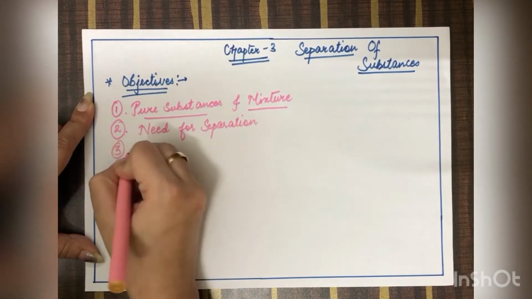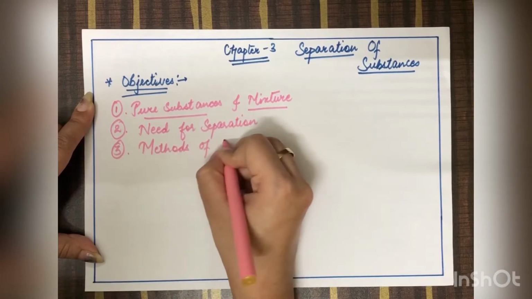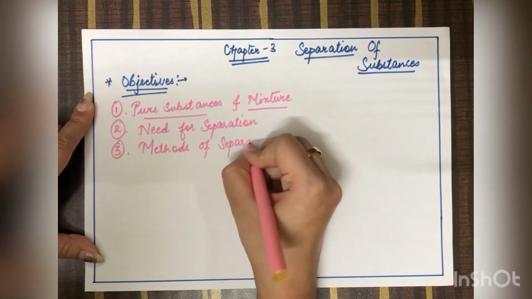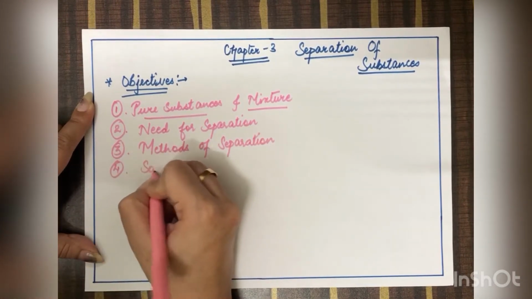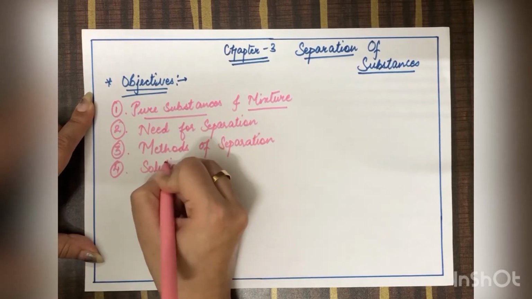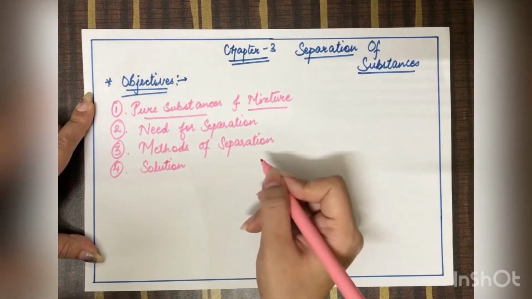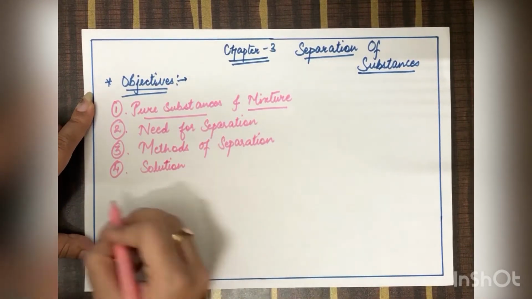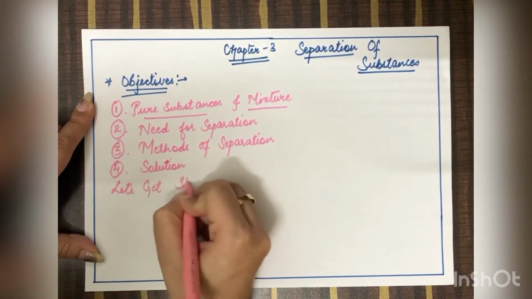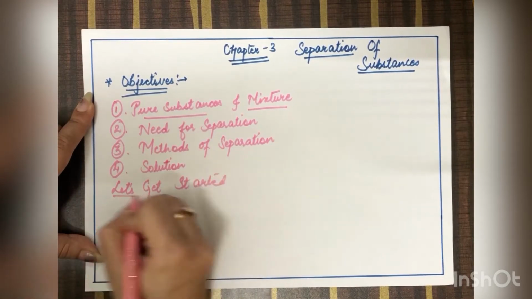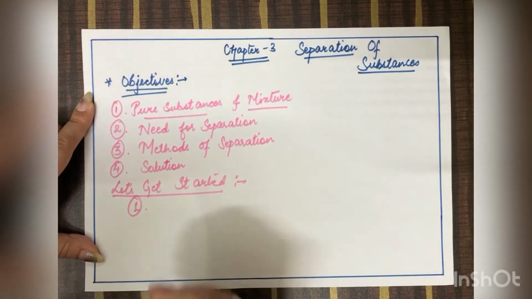Third one, we're going to study the methods, how we can separate. Methods of separation like filtration, sedimentation and so on. Fourth one, what is solution, which will tell us what is solubility and what are soluble components, what are insoluble components and so on. So let's get started. So first of all, we will start with our first point. First point, pure substances and mixtures.